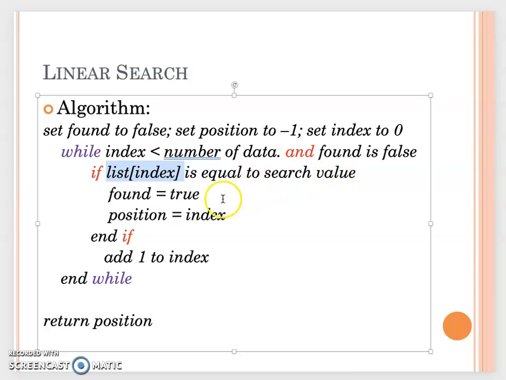If that's true, wonderful. I set the found flag variable equal to true. Then, the position is where the matching data is located. Since the array value at the index equals the searching value, we assign the index to the position. Then we end the if statement. If the match data is not equal to the element at the index, I need to increment my index. Then I go back to the while loop to see whether the condition is true or not.